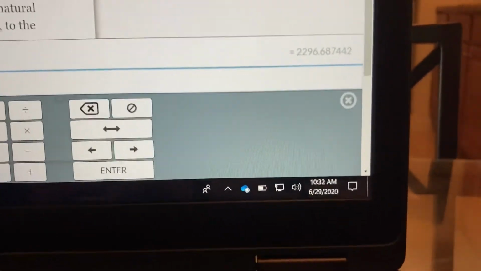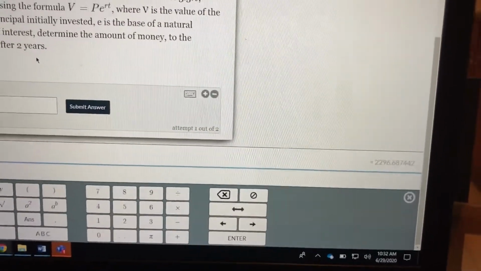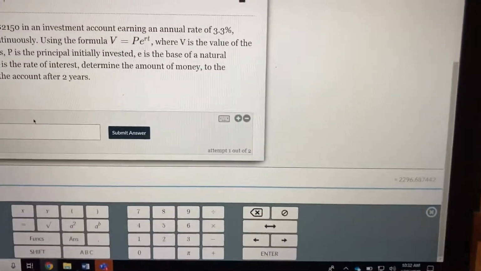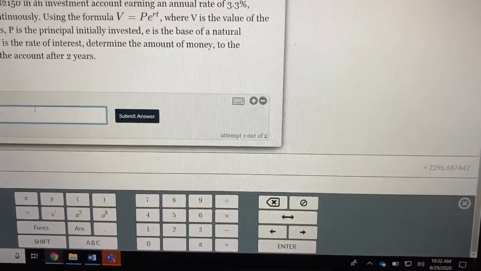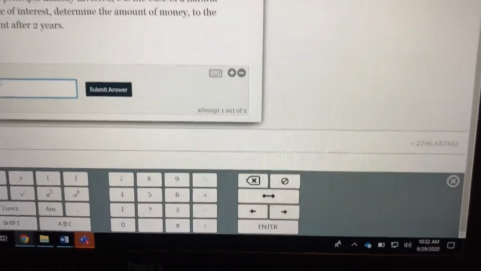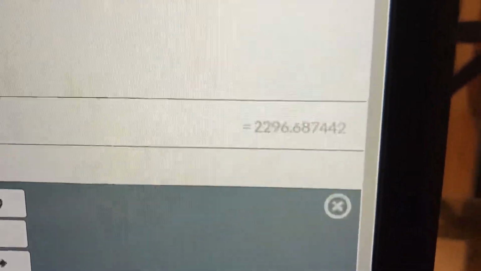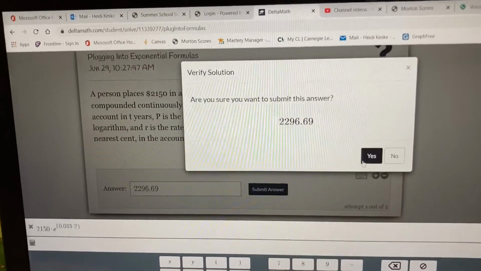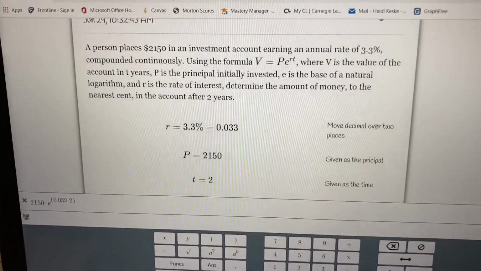Now it gives me my answer over here. I need to type that in to Delta Math. It wants it to the nearest cent in this case, since we're talking about money. So we have 2296 point, and we have 9687, so that rounds to 69. We're going to round it up because of the 7. So that is the first type of problem.